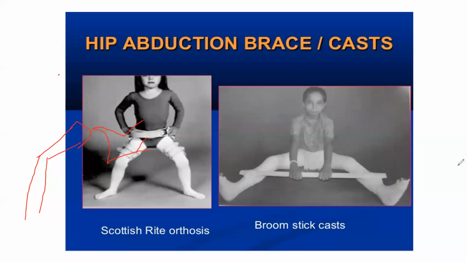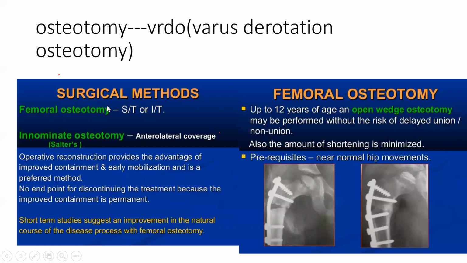Initially in pediatric patients you can do abduction, but if it is late you cannot keep it that way. So what do we do? We cut it. We cut here, and then this portion we put inside. Then we can fix it to the distal portion with a plate or a nail, whatever armamentarium you have. So the main thing is osteotomy. By doing an osteotomy we can change the direction of anything. Anything where you want to change the direction, or want something extra, you have to do an osteotomy. So the surgical method is osteotomy.